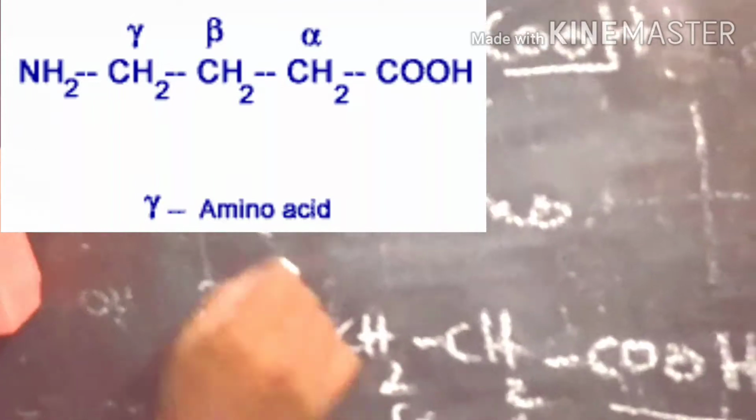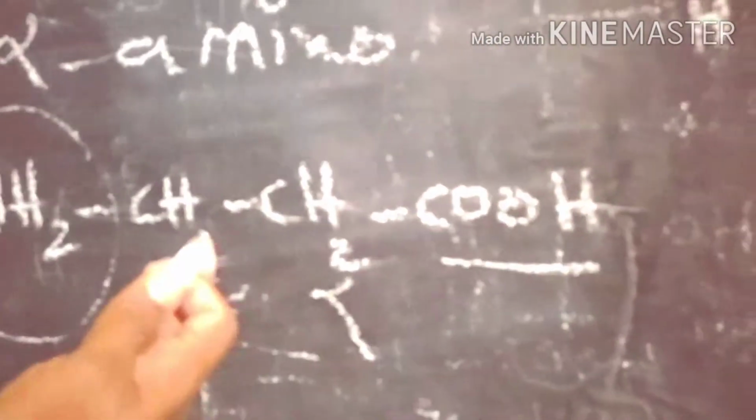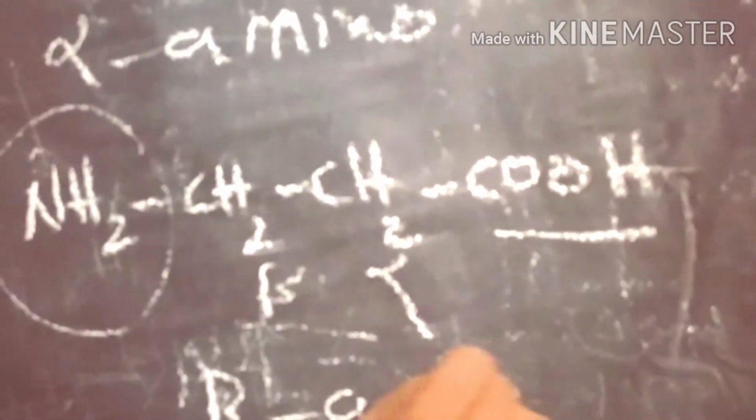Here the amino group is attached to the beta carbon, so we call it a beta amino acid. Next we discuss gamma amino acids.